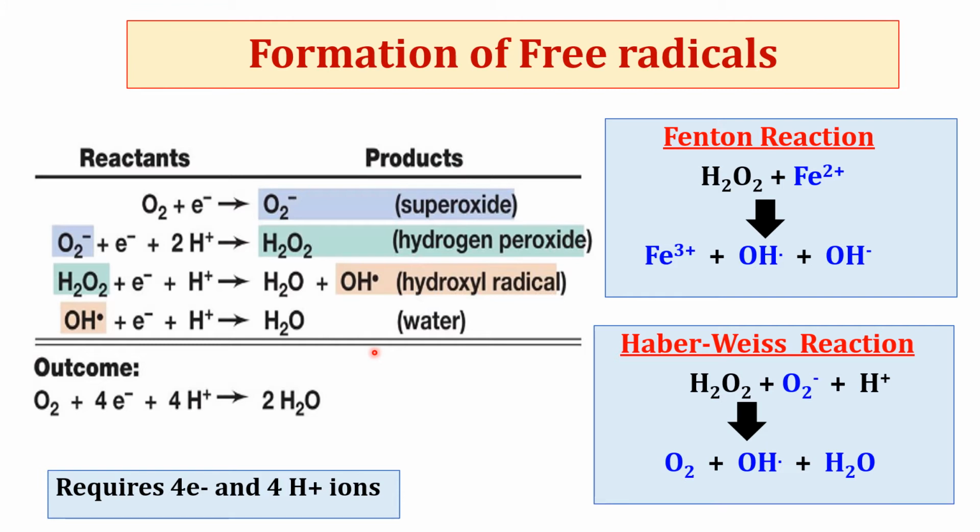Superoxide radical forms hydrogen peroxide, which can be converted into hydroxyl radical by the Fenton reaction or Haber-Weiss reaction. In the Fenton reaction, hydrogen peroxide reacts with ferrous ion to form one hydroxyl radical, one hydroxyl anion and ferric ion.